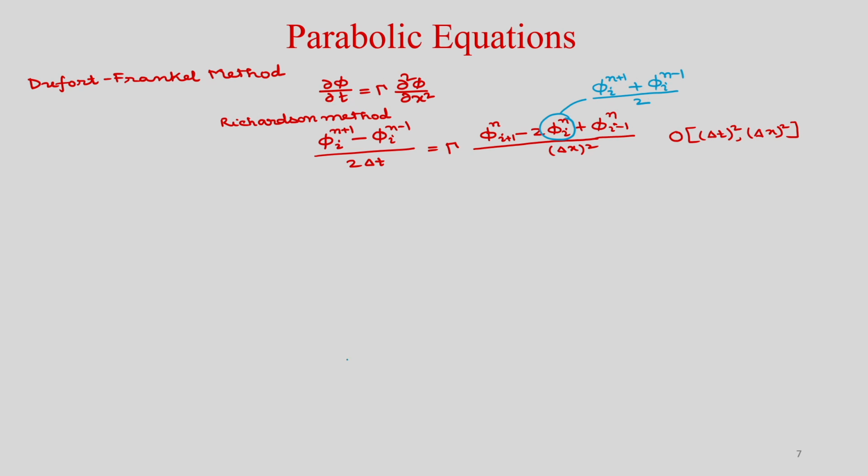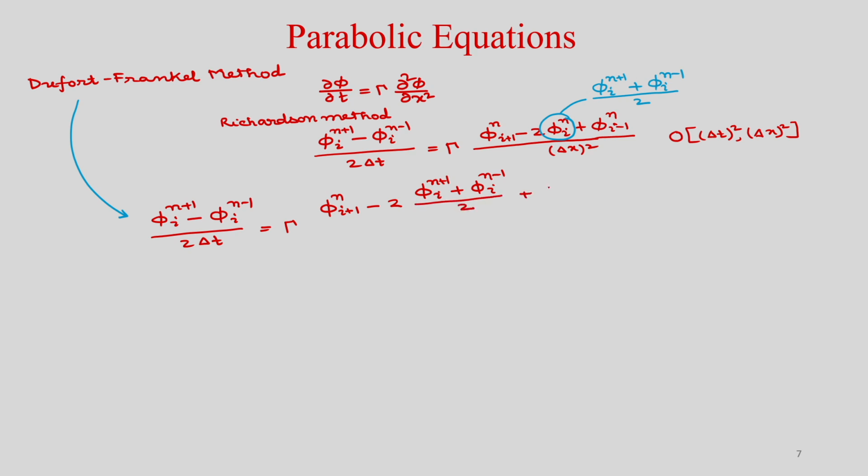Okay. Then for this Dufort-Frankel method, you can see that the discretization will be phi I n plus 1 minus phi I n minus 1, divided by 2 delta t, is equal to gamma times phi I plus 1 n minus 2 times the average value, phi I n plus 1 plus phi I n minus 1 divided by 2, plus phi I minus 1 n, divided by delta x square. So, now we are replacing with the average value at n plus 1 and n minus 1.